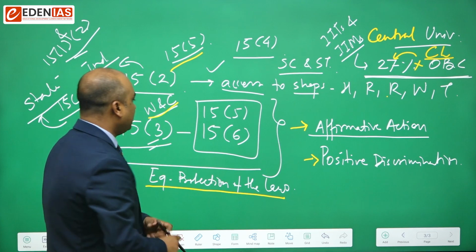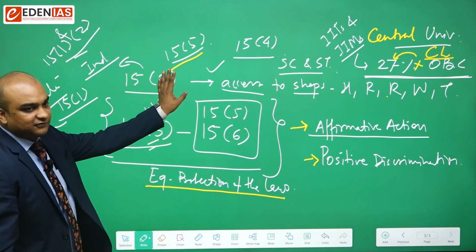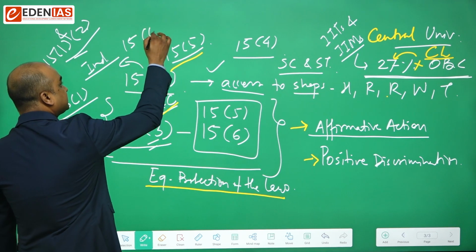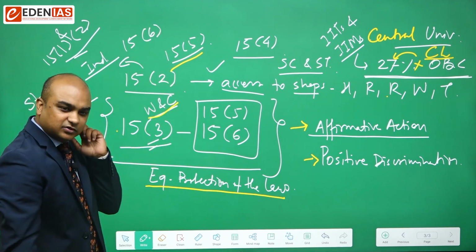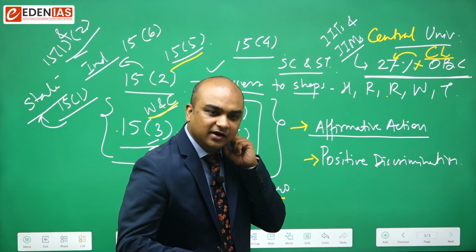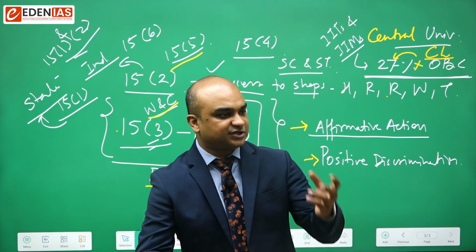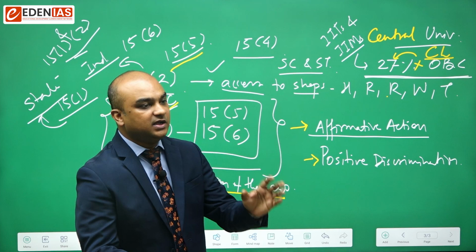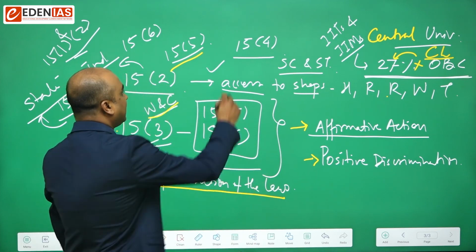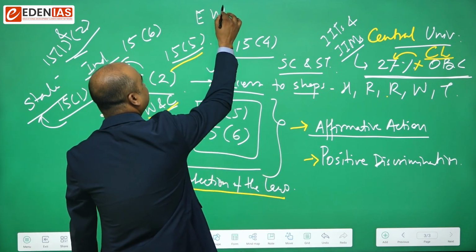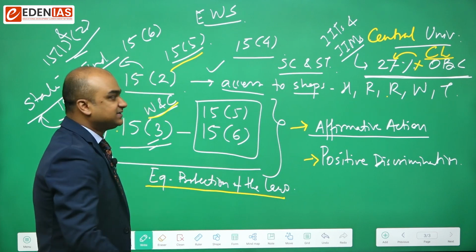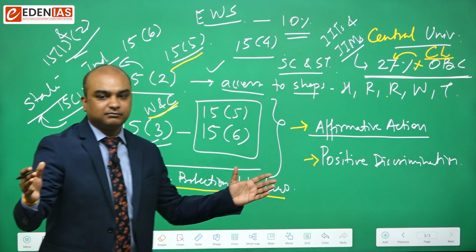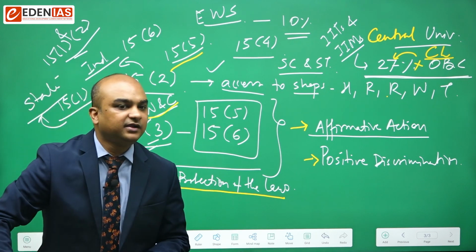Got it? So Article 15 Clause 5 talks more or less about that. Article 15 Clause 6, which was added by the 103rd Constitutional Amendment Act 2019, talks about the special provisions made by the state in favor of economically backward sections of the society. आपको पता होगा ये एक नया reservation आया है, which is the EWS reservation, and it is 10% of the total number of seats in any educational institution.